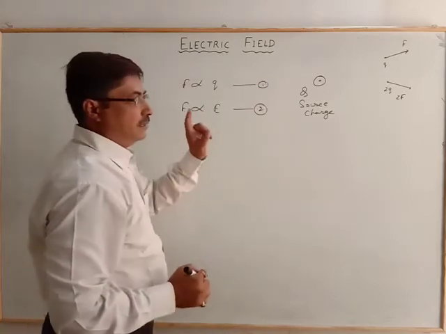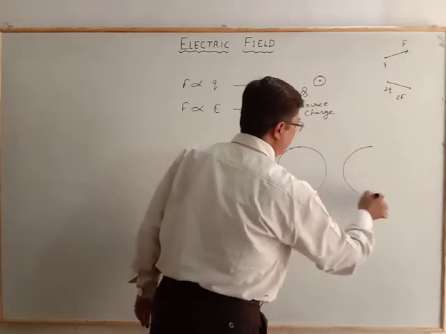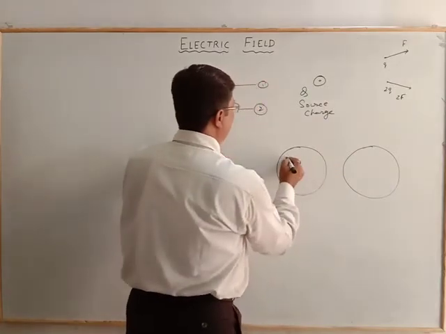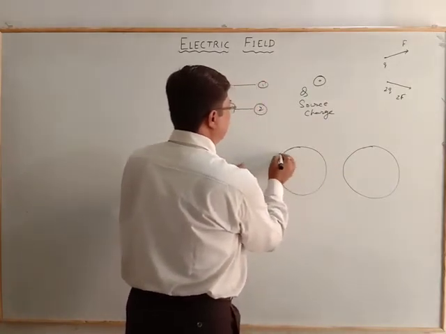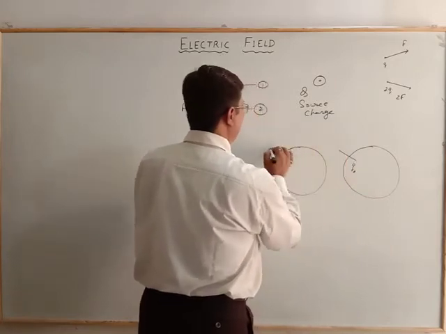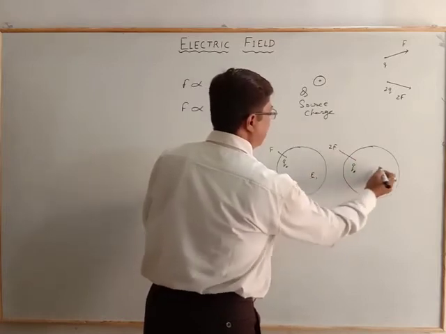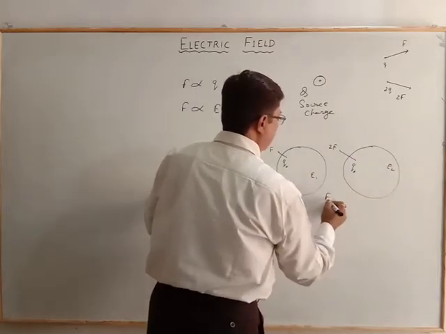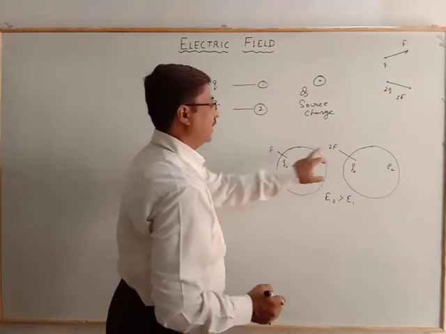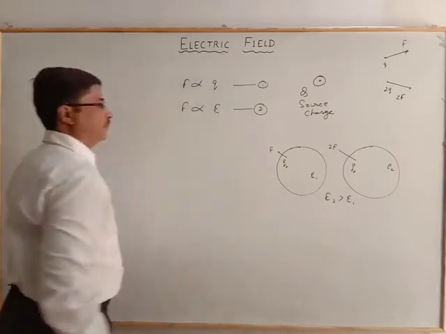When you bring the test charge here, it experiences a certain force; here it experiences double the force. That means the electric field E2 is greater than E1, so the force depends upon the electric field. So we have these two relations.